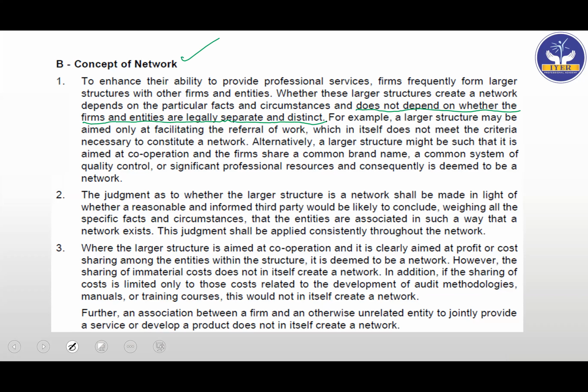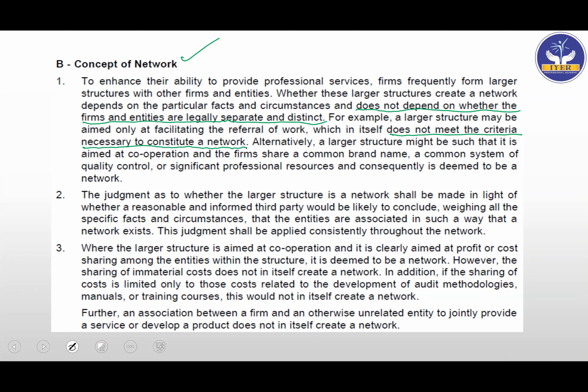Then I'm referring the client that I know, or some person or an organization that I know, to that other firm. So they are saying if this referral work is going on, then that does not meet the criteria for a network. Then they are just referring to one another, which is fine. That does not make them a network.